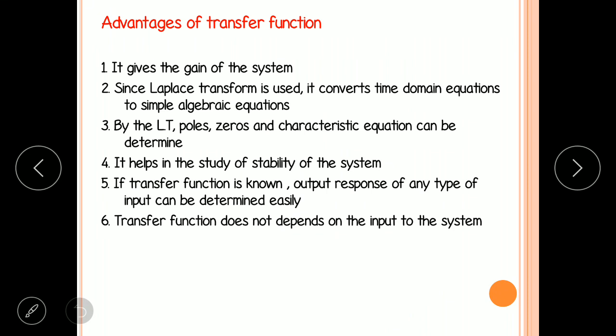It helps in the study of stability of the system also. Fifth advantage, if transfer function is known, output response for any type of input can be determined easily. And the last advantage, transfer function does not depend on the input of the system.